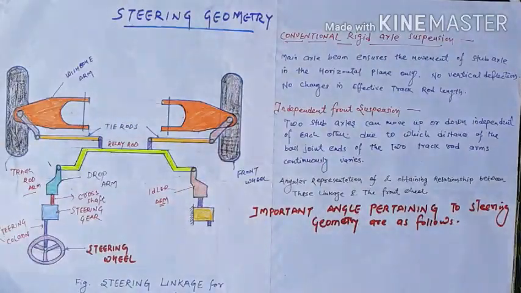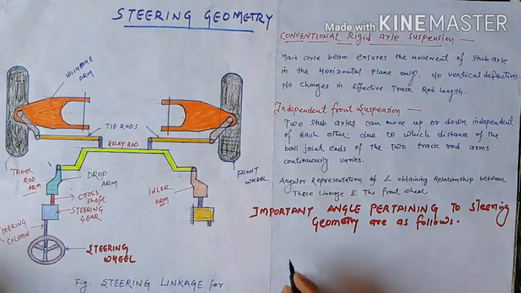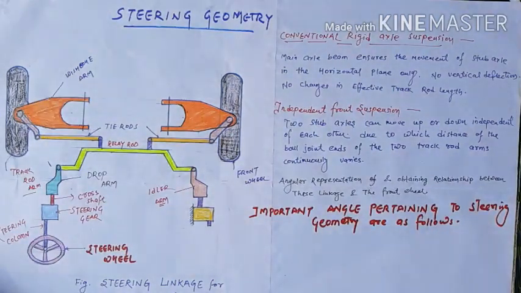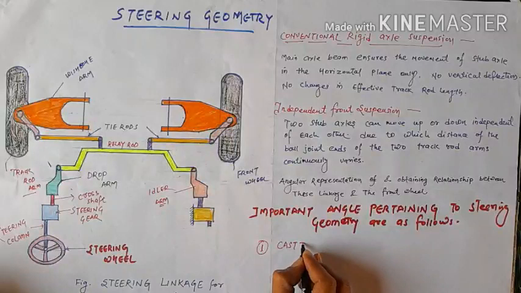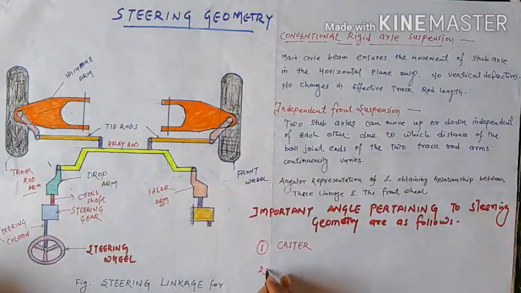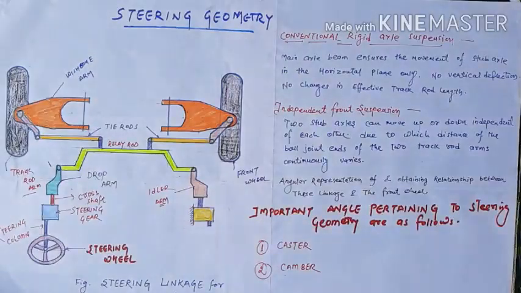So now, firstly, we put a name and start discussing point by point. Your first important term is the caster angle. The second one is camber. Remember, it is very important because it handles riding comfort and controls perfect steering geometry.